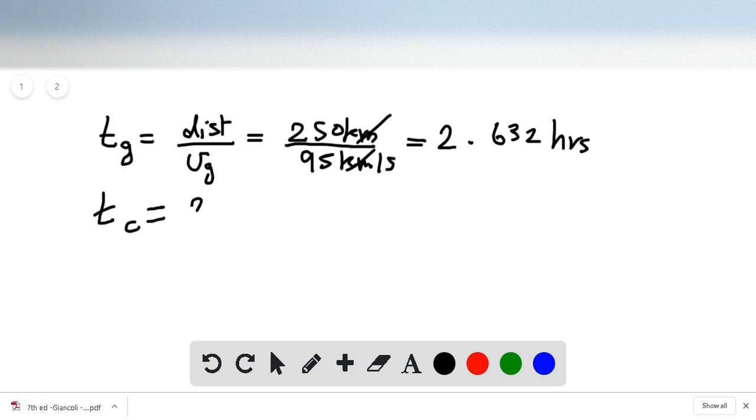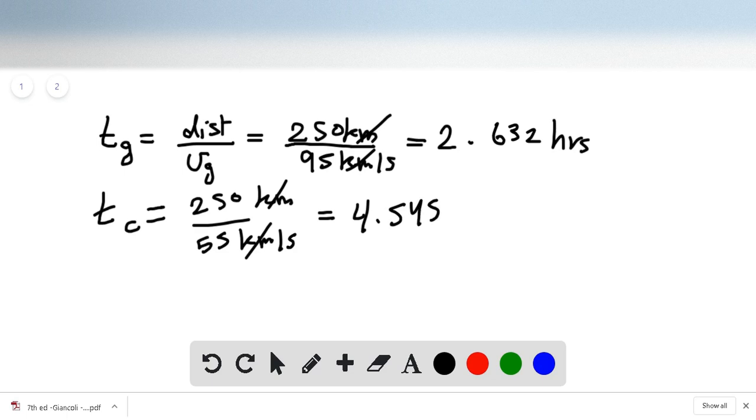Similar calculation we're going to take for time when he comes back. He traveled the same distance, 250 kilometer, but this time he was driving the car with 55 kilometer per hour. So we expect the time it took going back to be longer. Kilometer cancel, and this time is 4.545 hours.